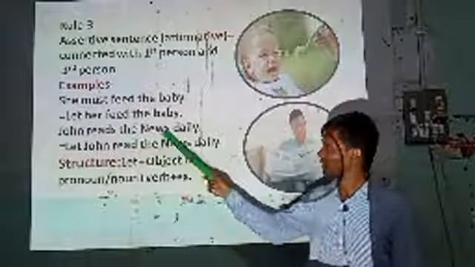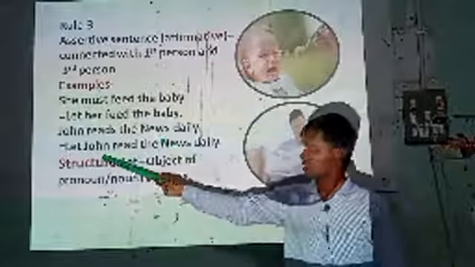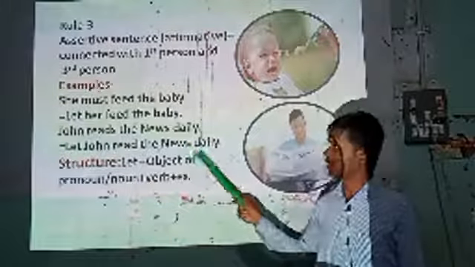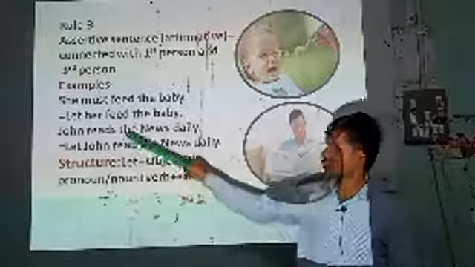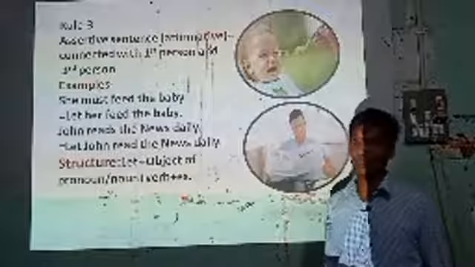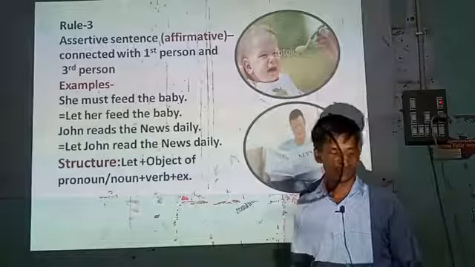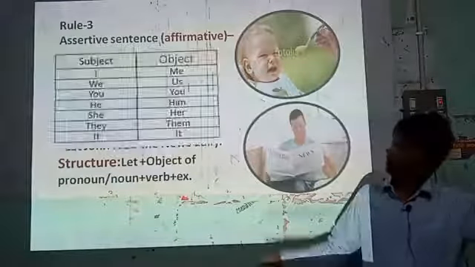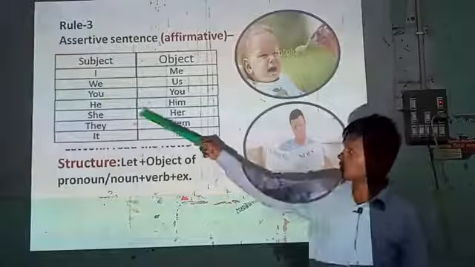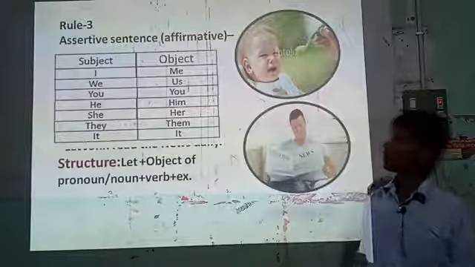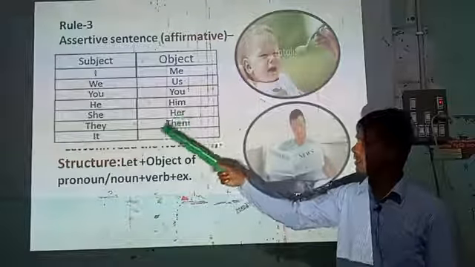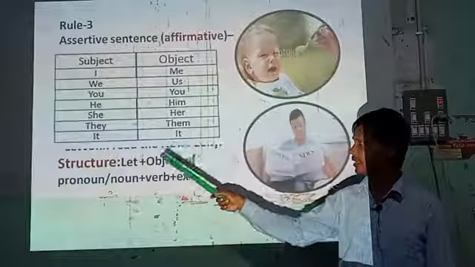John reads the news daily. Let plus noun, John, read the news daily. If you find any s or es or auxiliary verb, that will be omitted in imperative sentences. So dear students, here is a list of the subjective form and objective form of some of the pronouns: I, me; we, us; you, you; he, him; she, her; they, them; it, it.